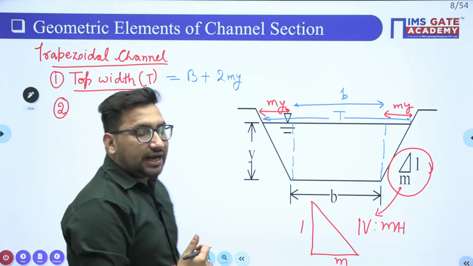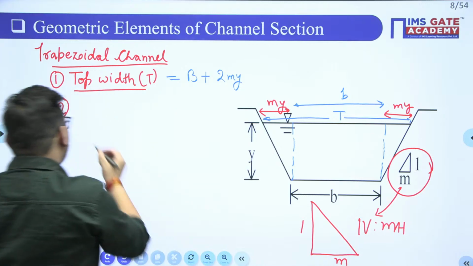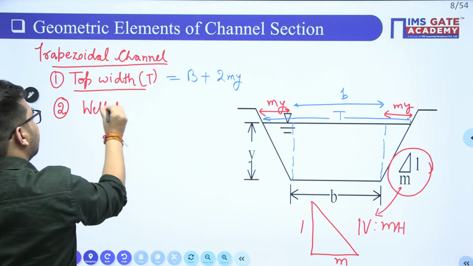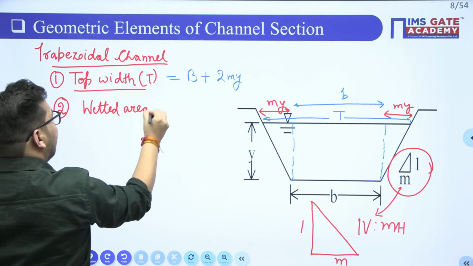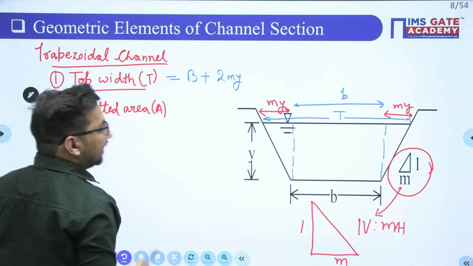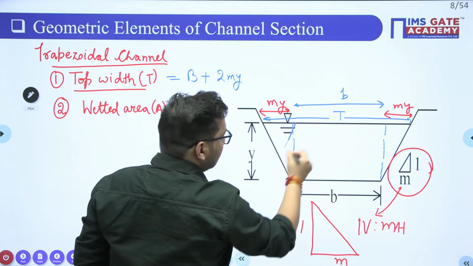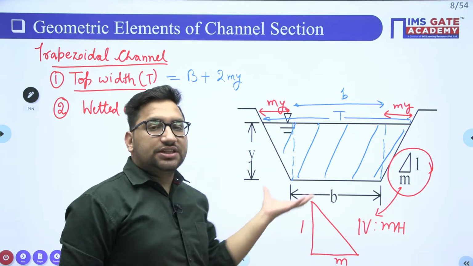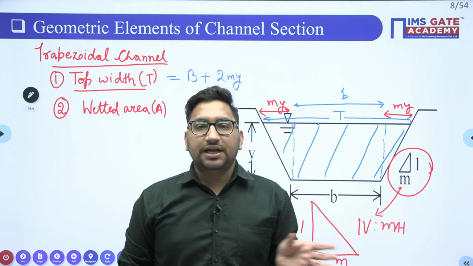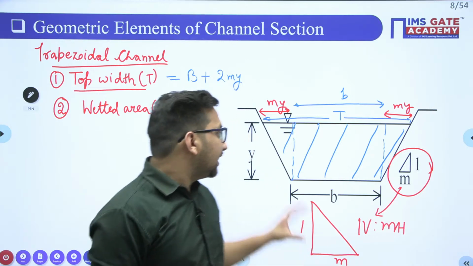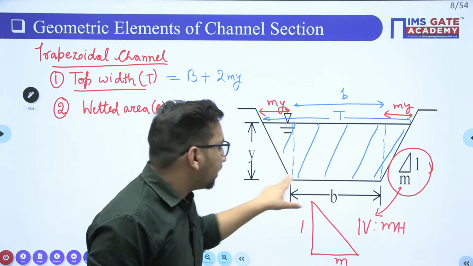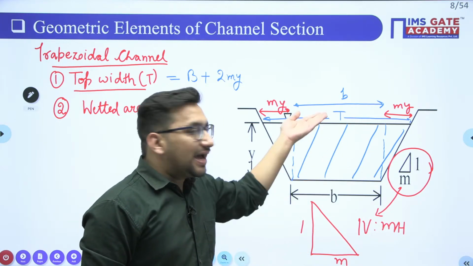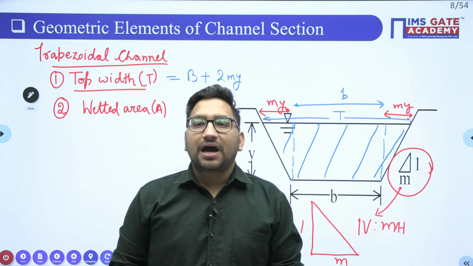Next thing. Next cross-sectional characteristic is your wetted area, denoted by capital A. Now wetted area is this particular area of water. The area which is covered by the water in this cross section, that is nothing but your wetted area. How to calculate this wetted area? This particular part is nothing but a trapezoid. We know the area of a trapezoid is half the sum of parallel sides into the distance between them.